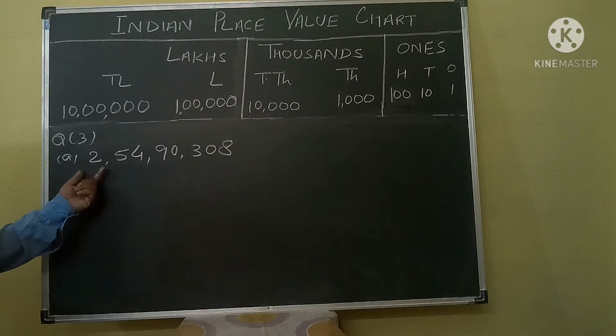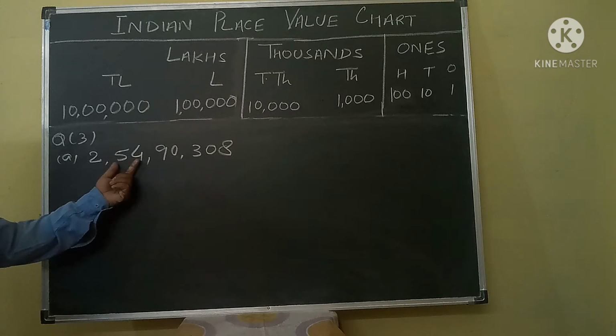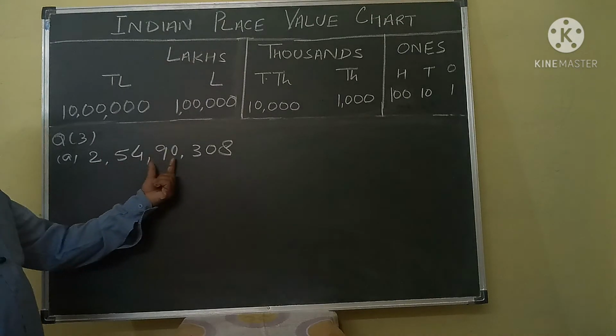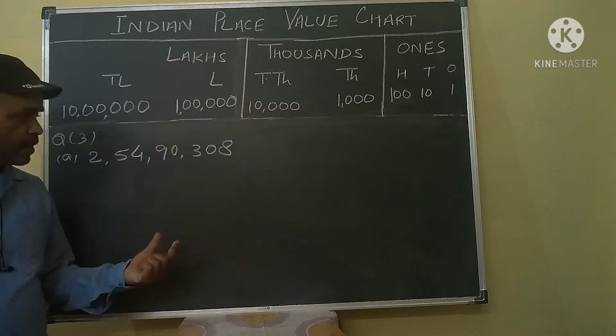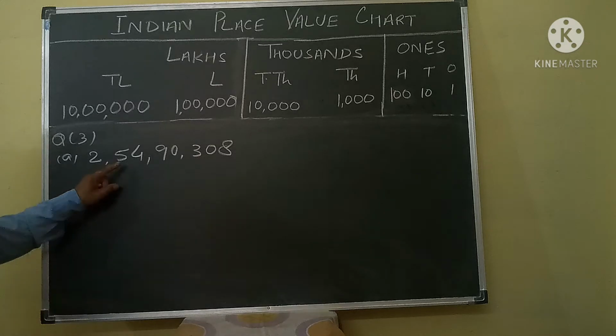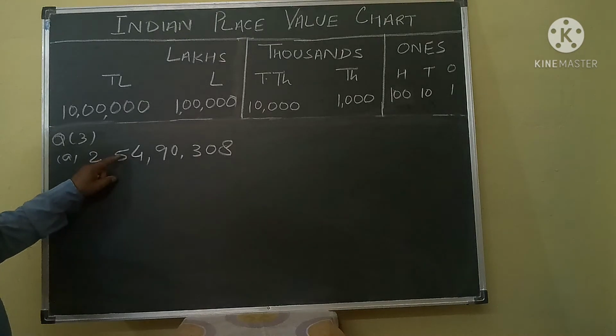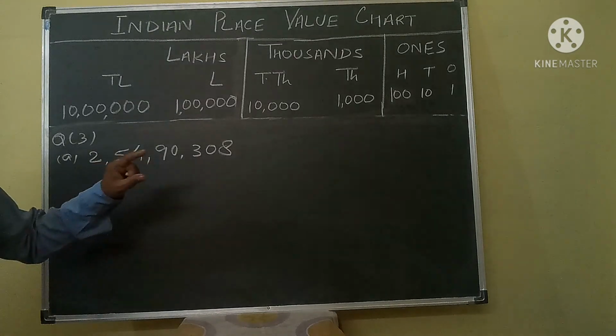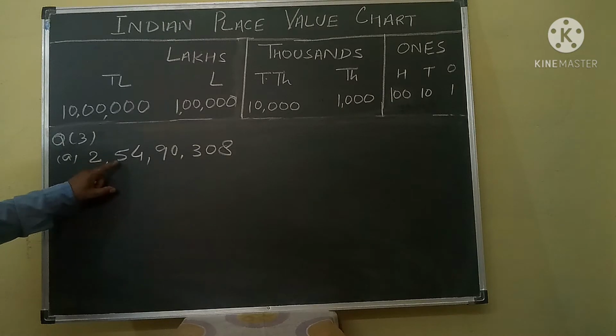This number is 2 crores 54 lakh 90,308. In this question, your requirement is the place value of 5. What is the place value of 5 in this number?